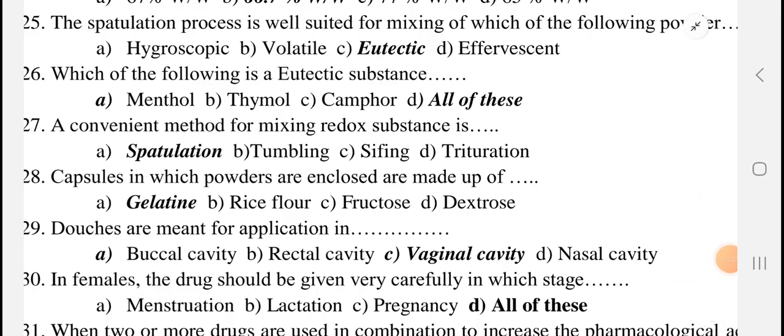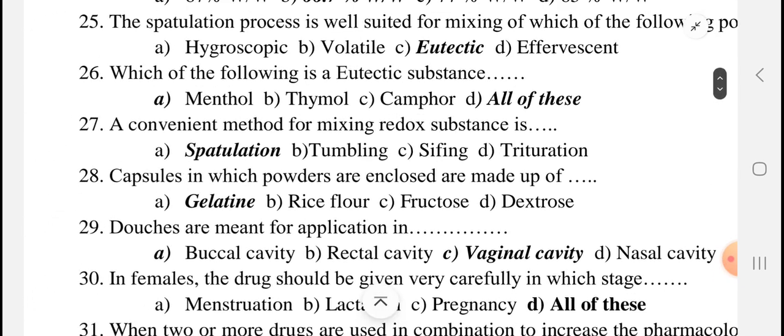Now see the capsules in which the powders are enclosed. The shell of the capsule, the shell present above the capsule, is made up of gelatin. There are two types of gelatin, type A gelatin and type B gelatin. So the capsule in which the powders are enclosed is made up of gelatin. The options are rice flour, fructose, dextrose. Gelatin is the correct answer.